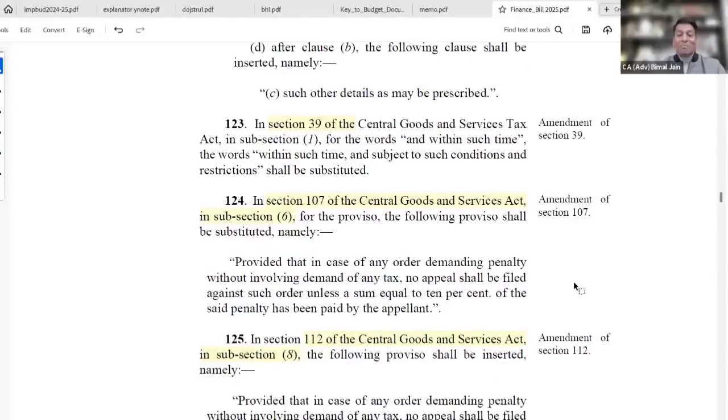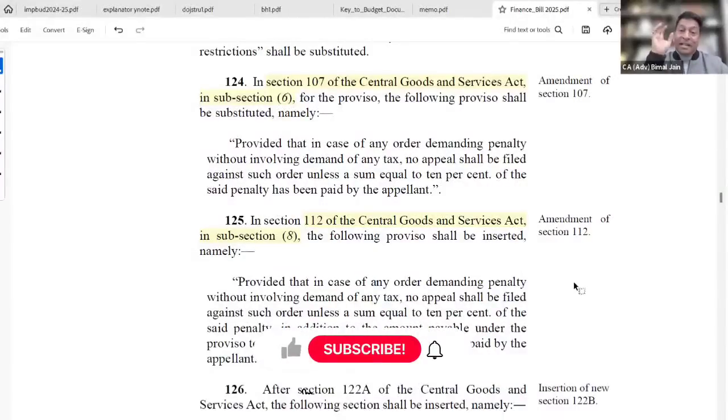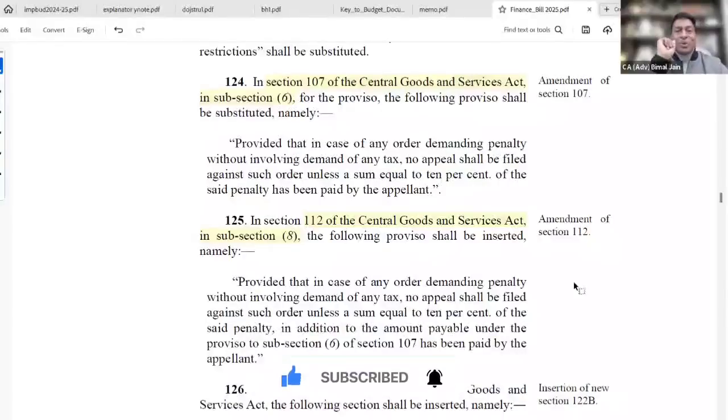Coming to an important, and you can say draconian provision. This is one of the draconian provisions I'm categorizing. Under Section 107 and under Section 112, it is pertaining to appeal filing for the penalty order. If you go to the proviso, they are amending a proviso under Section 107 Subsection 6. What was the earlier proviso?